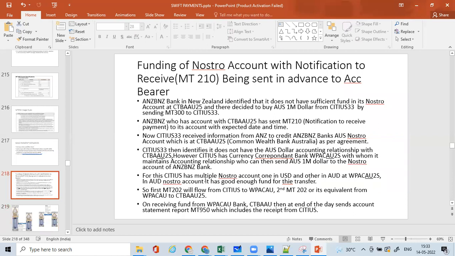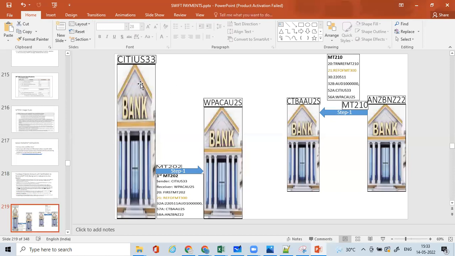For this, City US has multiple Nostro accounts, one in USD and another in AUD at Westpac, Australia. So City US does have the account with Westpac Australia in AUD.